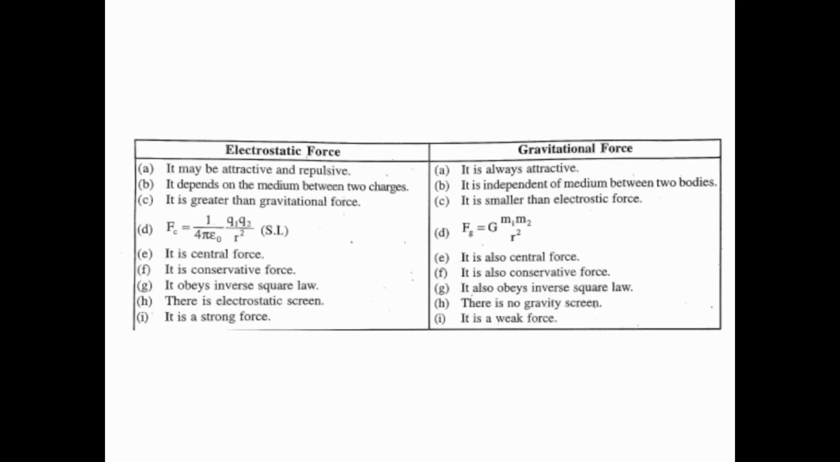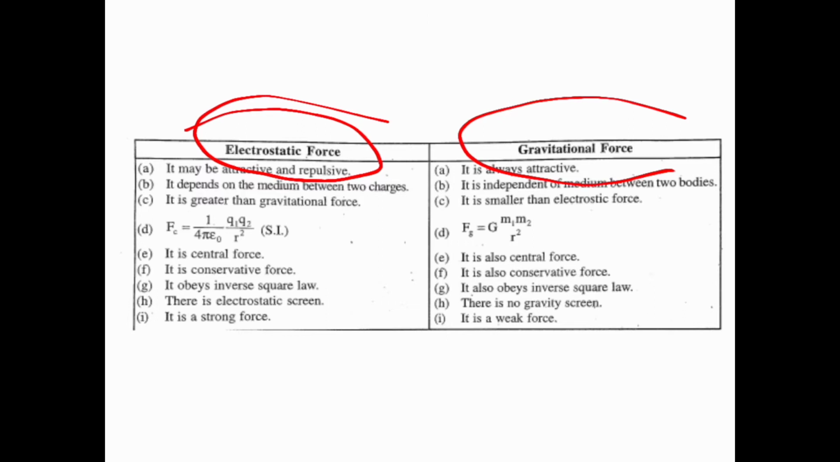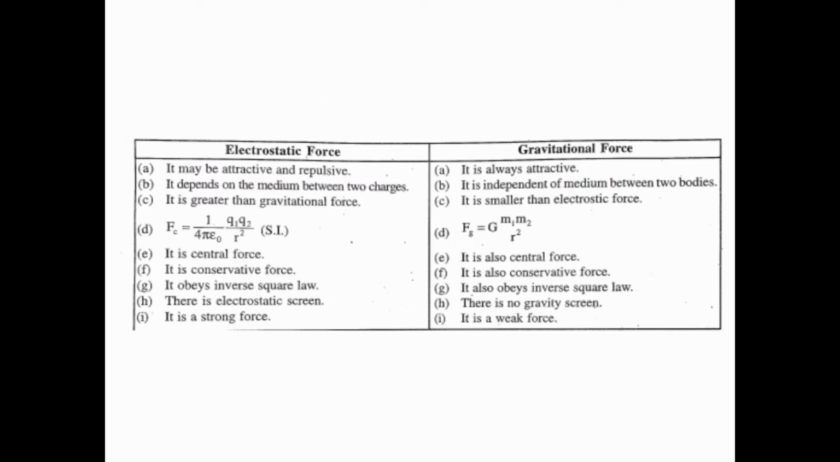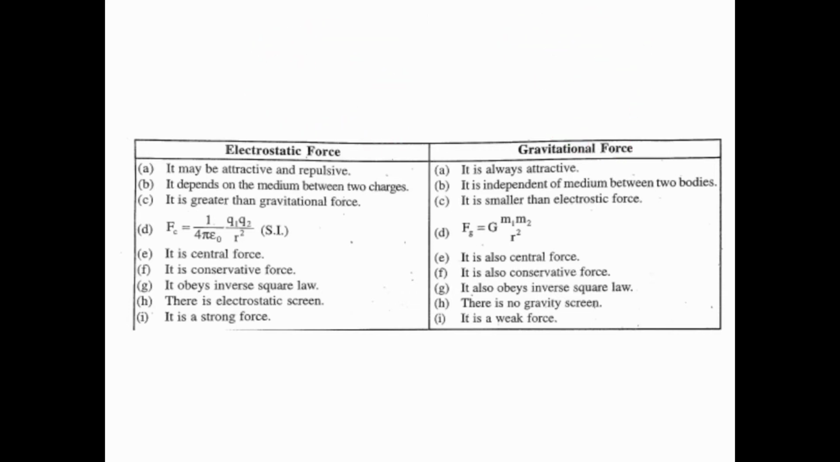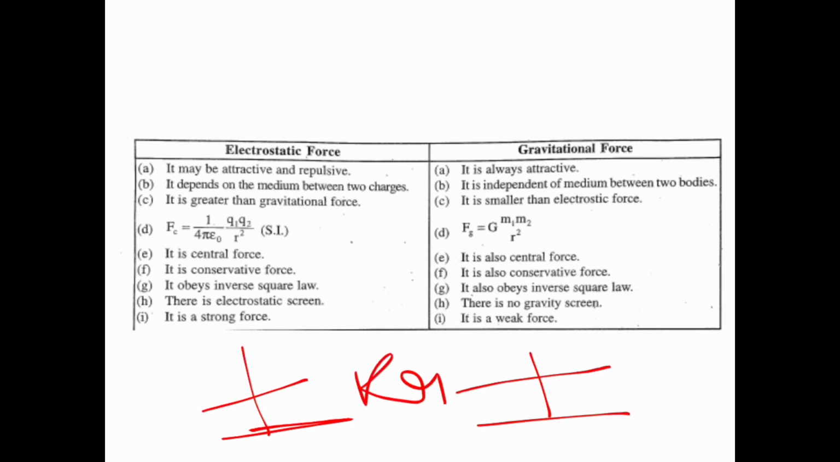Here, electrostatic force and gravitational force. First, charge Q is represented in electrostatic force, whereas mass is used in gravitation. It may be attractive or repulsive. If two charges have the same sign, they are always repulsive in nature. If they are different charges, then they attract each other.